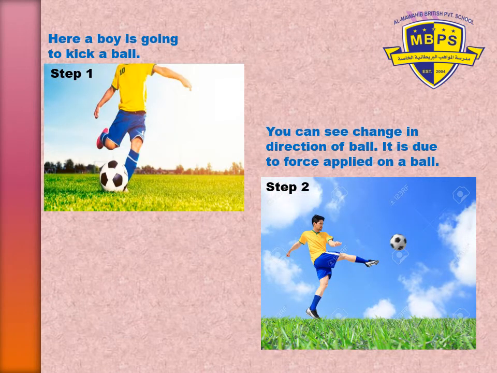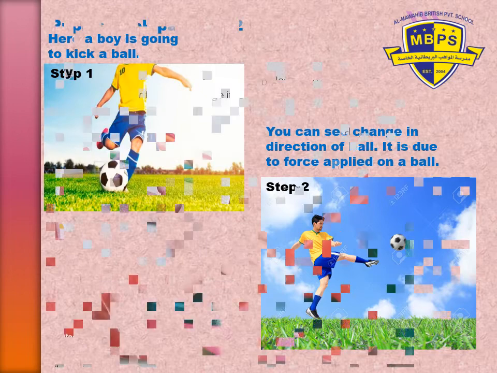In the second picture of the same page, when a boy is kicking the ball, I will explain more. You can see in step 1 here, a boy is going to kick a ball. When he starts to kick the ball, the ball will move a little. When he applies more force, you can see the change in direction of the ball. It is due to the force applied on the ball. So the ball direction will change.